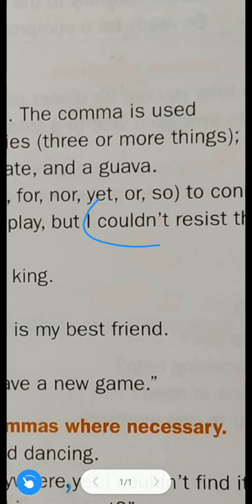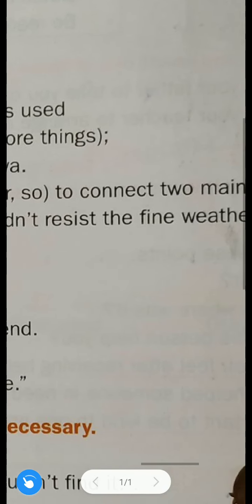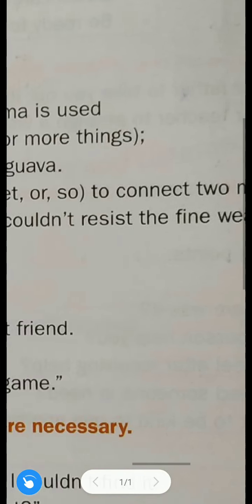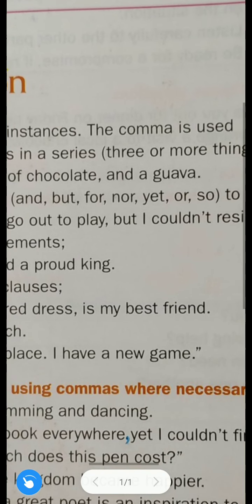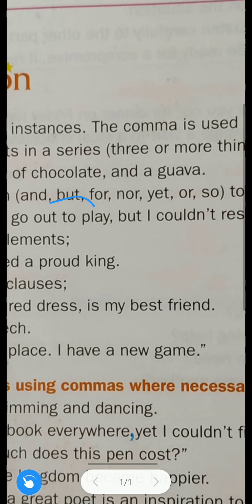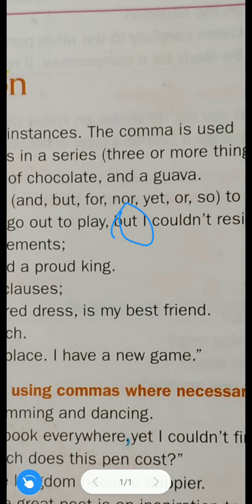One more sentence is there: I couldn't resist the fine weather. So understood, this one sentence and this one sentence, both these sentences are joined with this conjunction. All these conjunctions will be used to join two sentences, so that is why a comma is used.